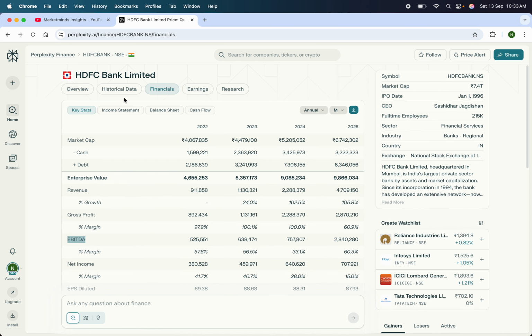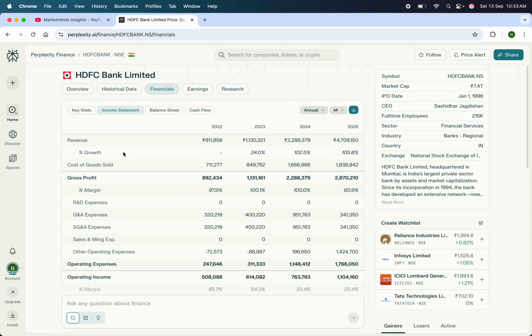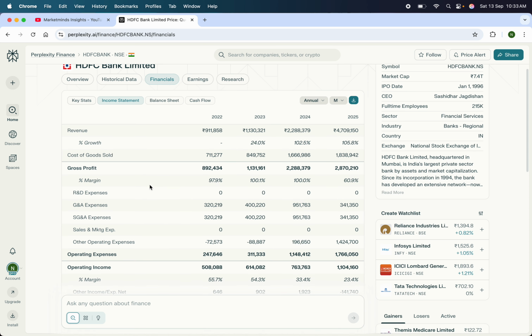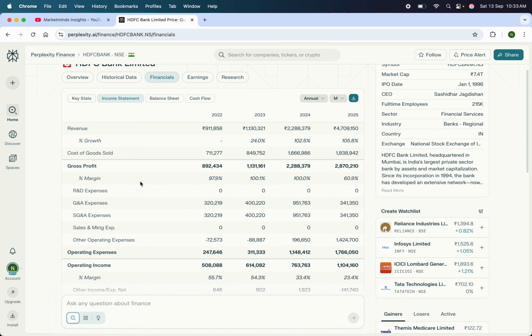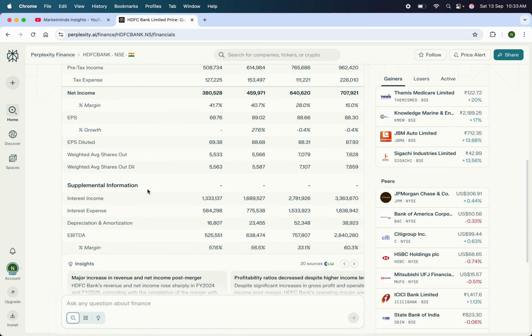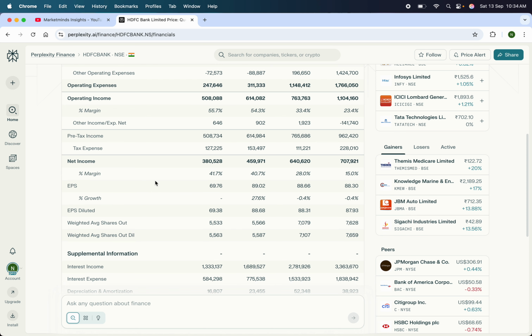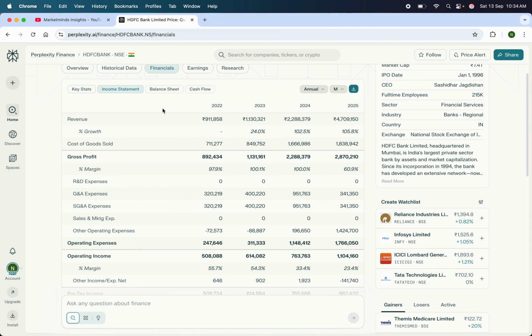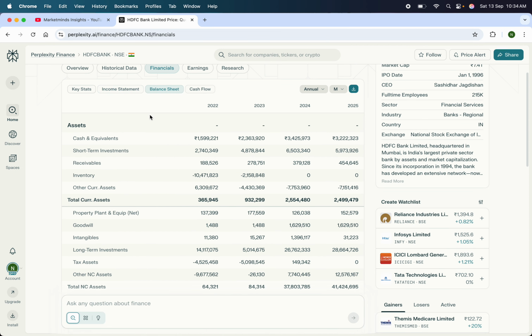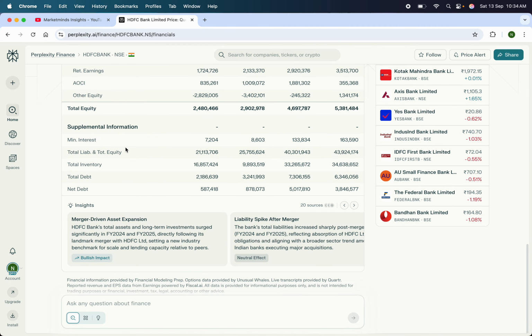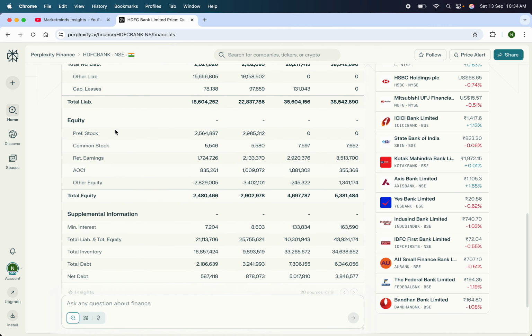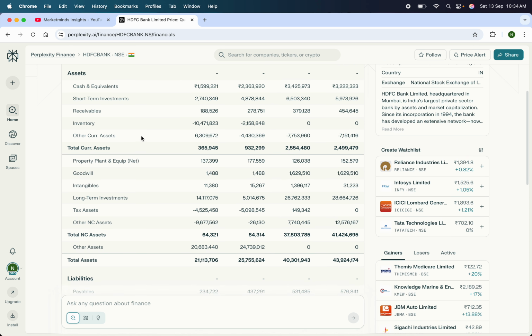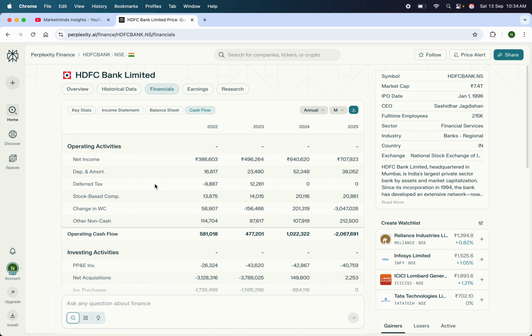If we go to the income statement, we can read all these important data as well. In future, I'll be creating an in-depth video on all these metrics, like what they are and how they actually impact. As of now, you can just understand what the data actually tells about. Again, this is the balance sheet. I think it's the standalone balance sheet for HDFC Bank. This is the cash flow.